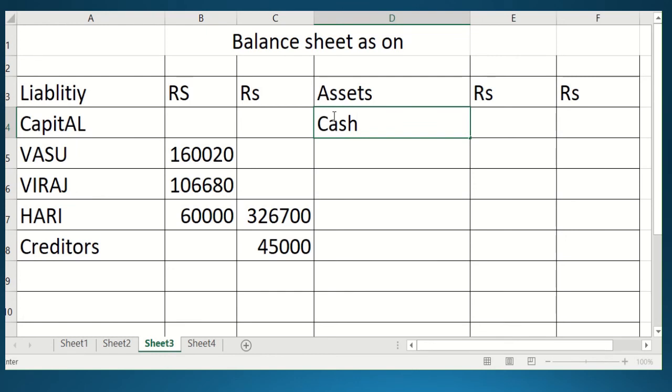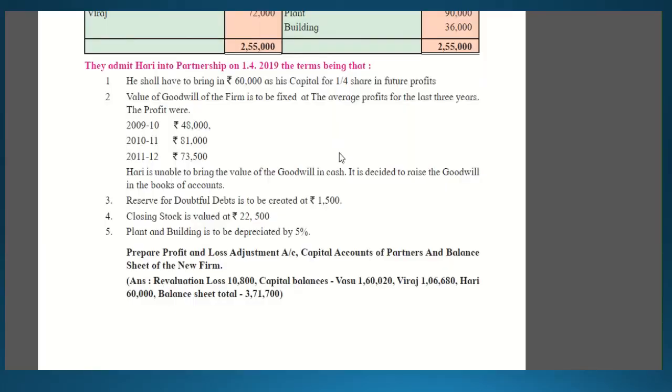After admission, the net cash with the business is 60,000 and 750 of the opening balance. So the total is 60,750. After that, students, sundry debtors: the debtors amount will be reduced because RDD was given.